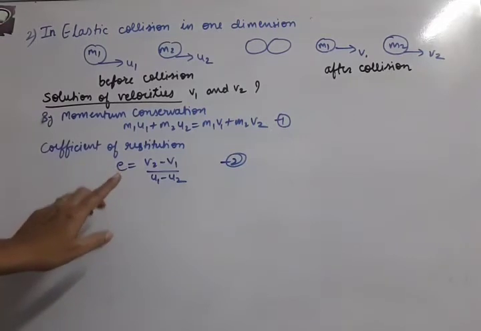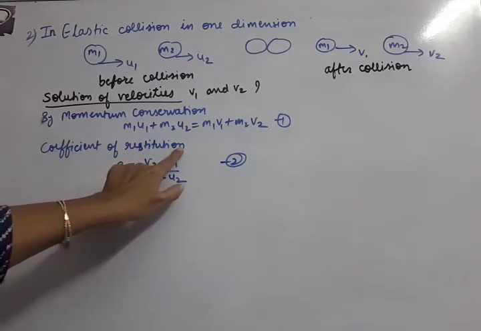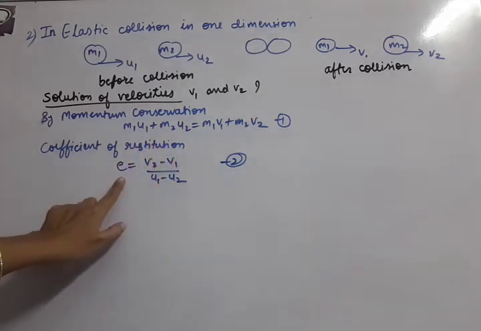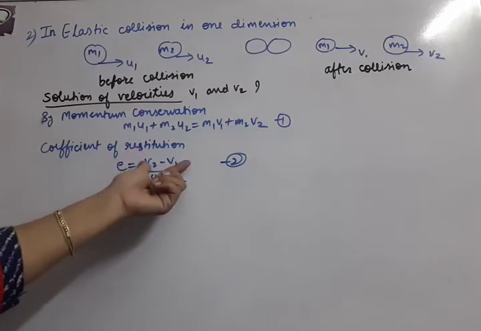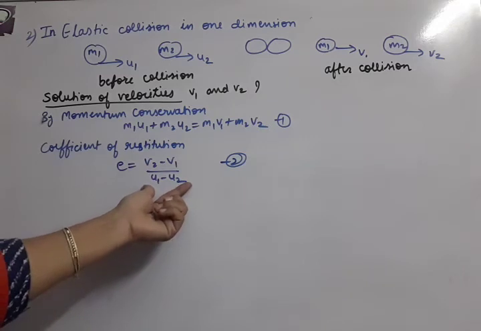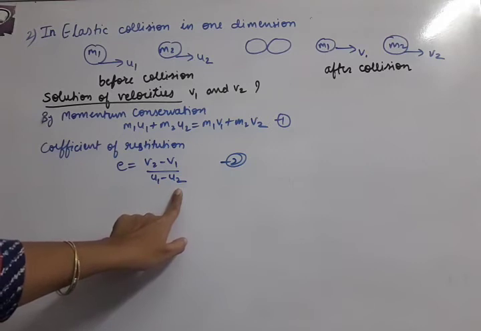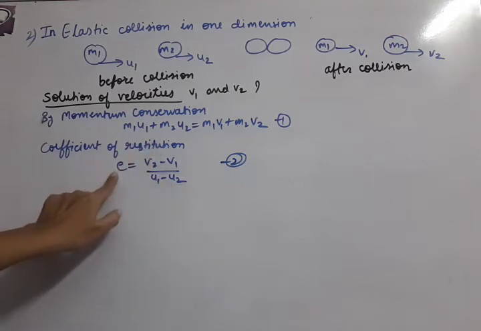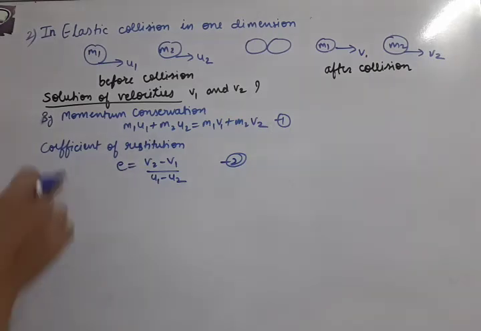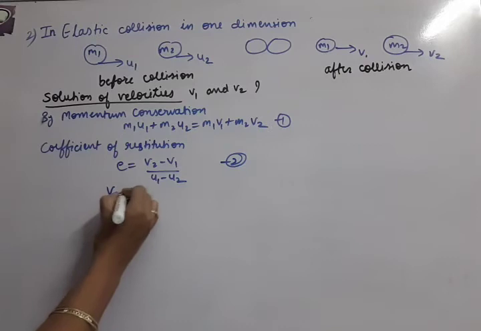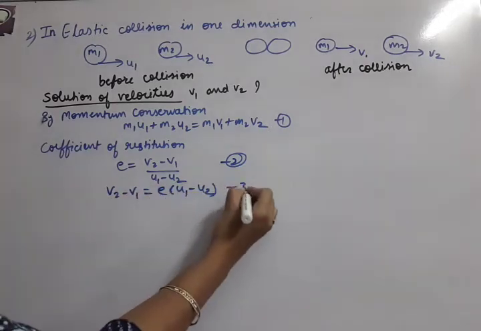For all types of collisions, one coefficient is defined, that is called the coefficient of restitution. It is denoted by e, and it is the ratio of relative velocity after collision upon relative velocity before collision. So (v2 minus v1) upon (u1 minus u2). This ratio is called e. As the second equation, we are going to use this formula only. We can arrange it like this: v2 minus v1 equals e times (u1 minus u2).